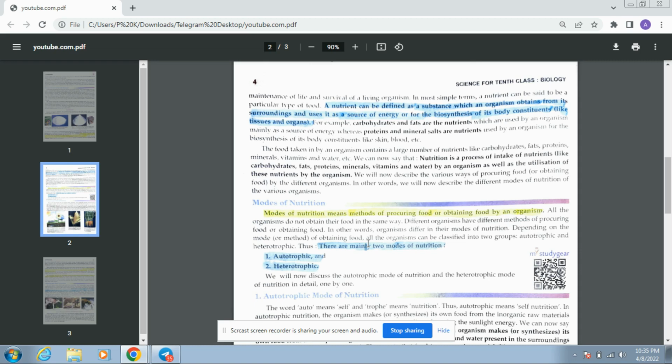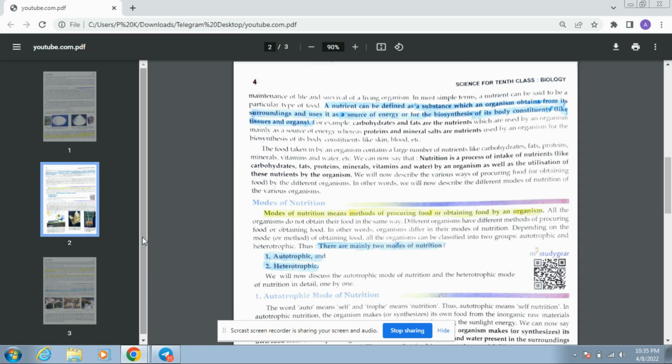For example, carbohydrates and fats are mainly known as the source of energy, whereas protein and mineral salts, here mineral salts means the minerals, are the nutrients used by an organism for the biosynthesis, meaning the growth of its body. So the food taken in by an organism contains a large number of nutrients like carbohydrate, protein, fats, mineral, vitamin, and water, etc.